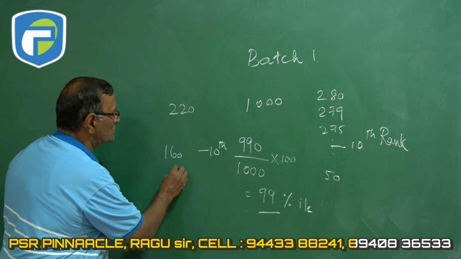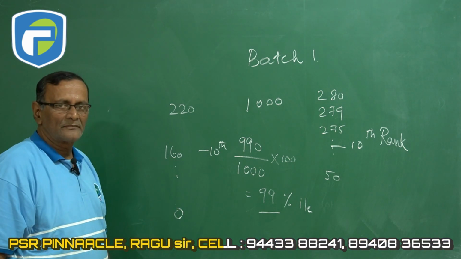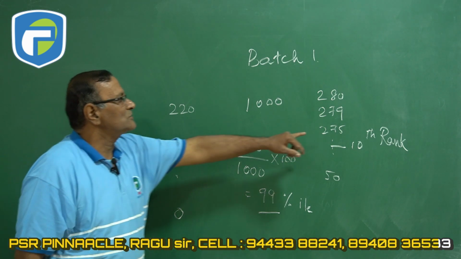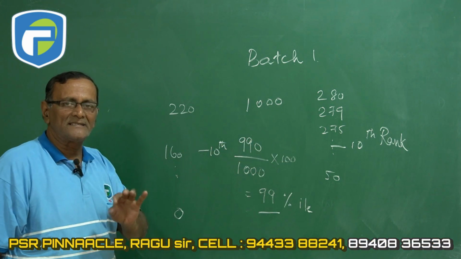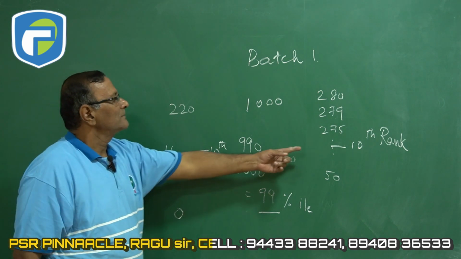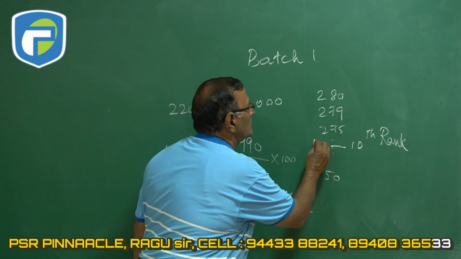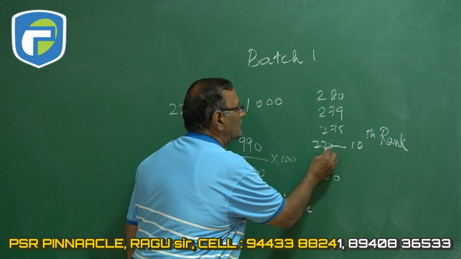Now here and so on, and the last student may even get 0. Okay, now the 10th rank student here and the 10th rank student here is considered as the same. That is percentile. Okay, so for instance here the 10th rank student may have got 220 or even 250, right?